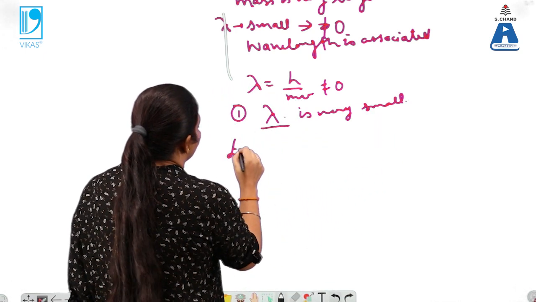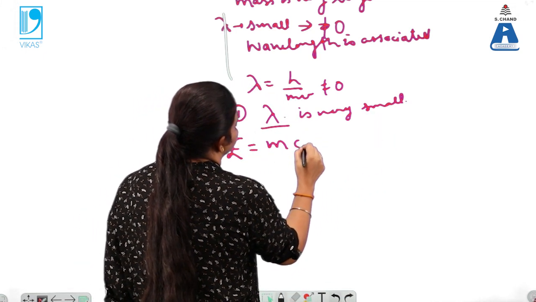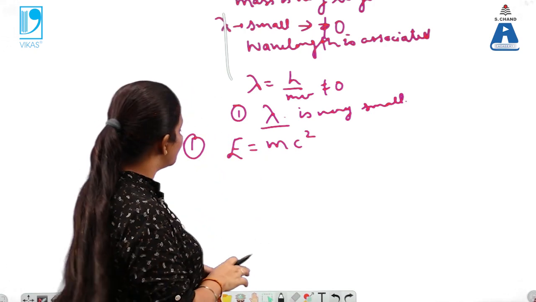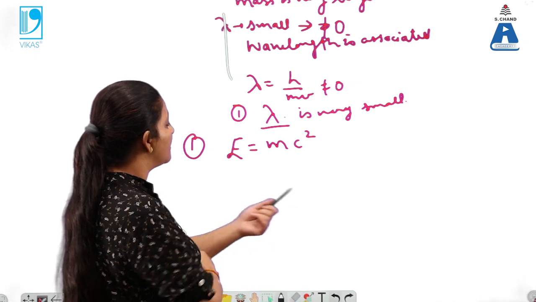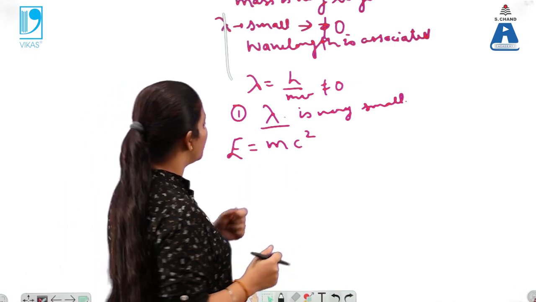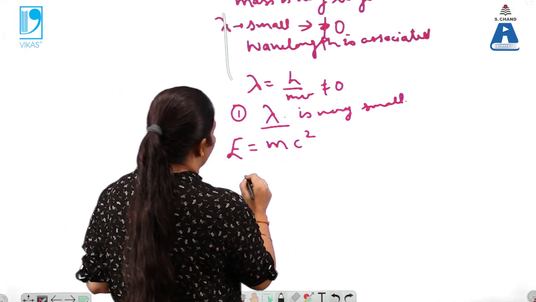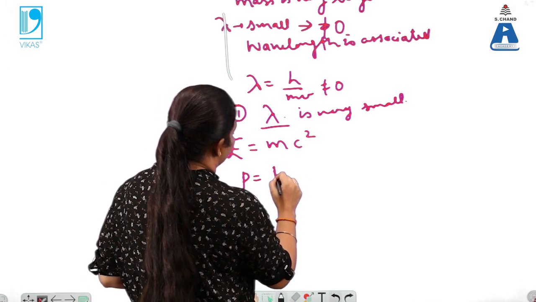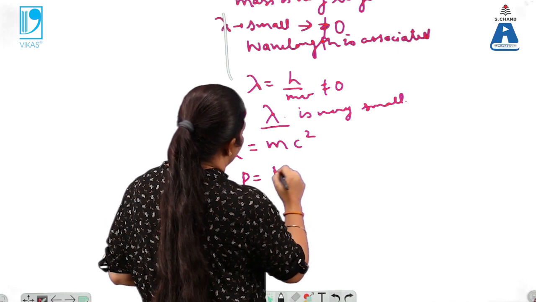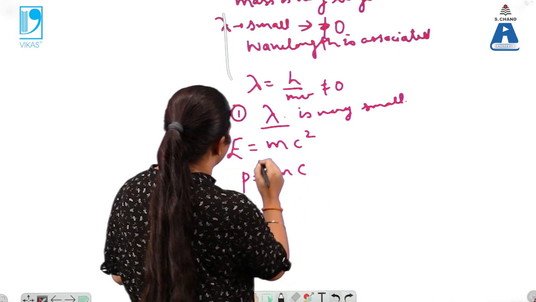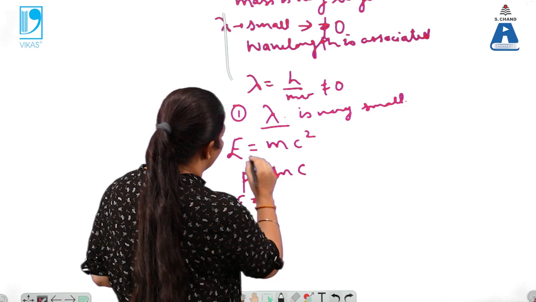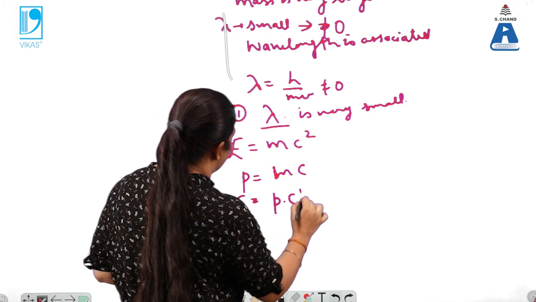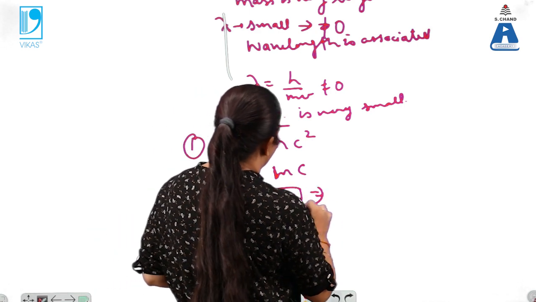Now we know that here E can be taken as mc square. This is the Einstein expression, according to which energy and mass are interconvertible. So E equals mc square. Now we know that the momentum can also be taken as mass into velocity, m into c. So E can be written, putting its value, as P into C. So energy can be written as P into C.